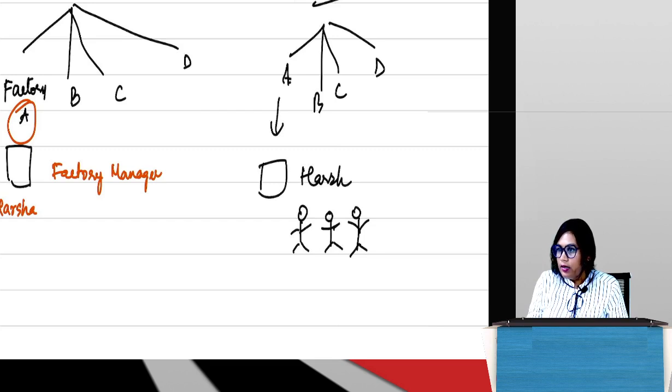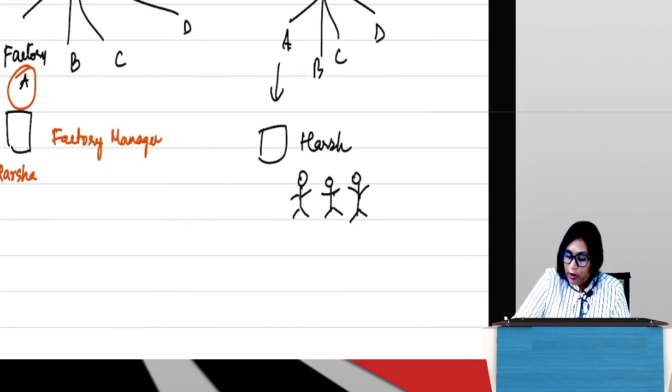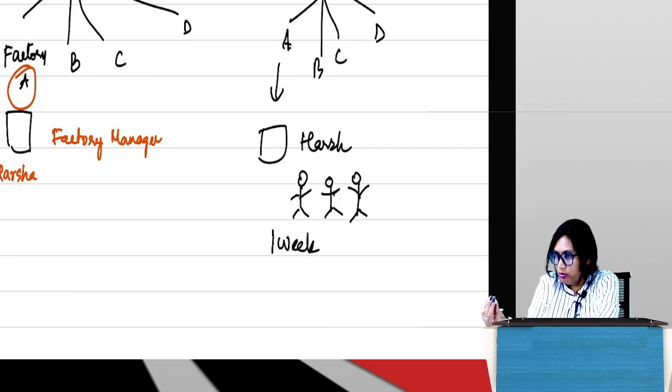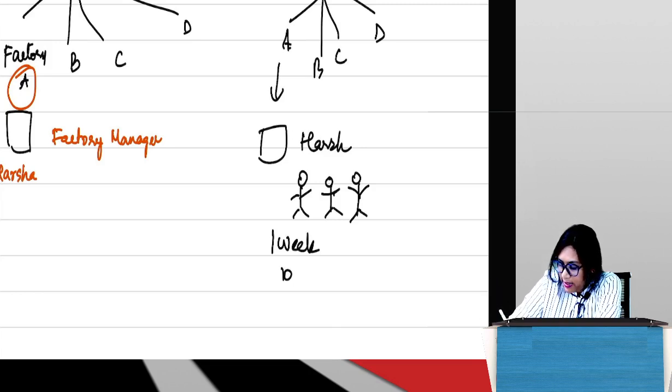Right? Now, in one of the reports which was submitted to the CEO, it was seen that in 1 week, cloth which was to be used should have been 10 kgs.